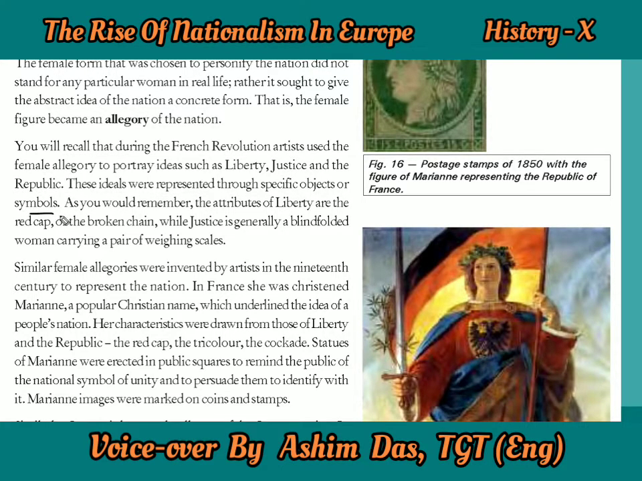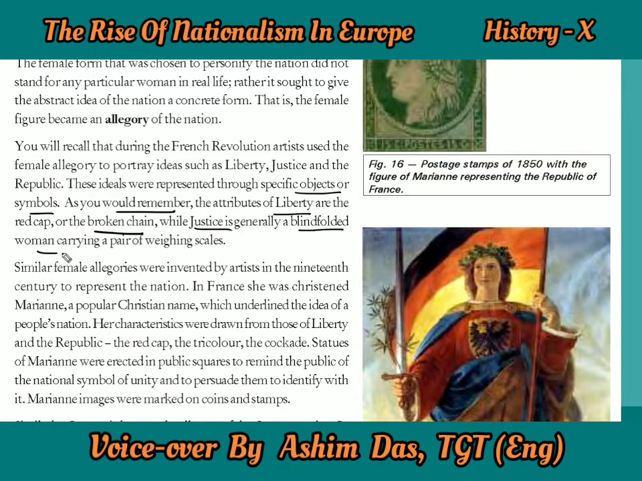These ideals were represented through specific objects and symbols. As you would remember, the attributes or qualities of liberty are the red cap, that is independence, or the broken chain, that means earlier they were slaves, now the chains are broken, that means they have become independent, and that is the meaning of liberty.